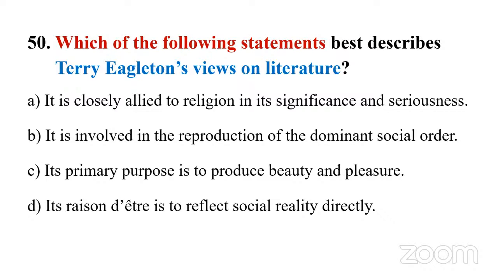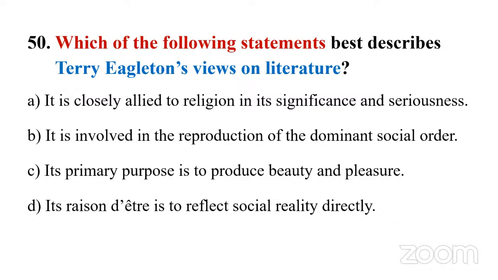So ask such questions. Then B, it is involved in the reproduction of the dominant social order. C, its primary purpose is to produce beauty and pleasure. Then D, its raison d'être, a French phrase, is to reflect social reality directly.